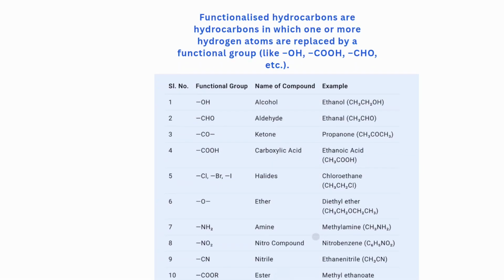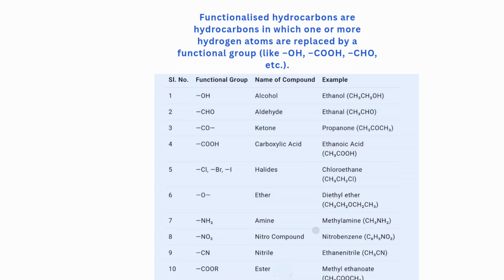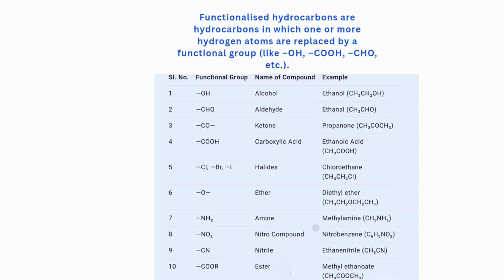Functionalized hydrocarbons are hydrocarbons in which one or more hydrogen atoms are replaced by a functional group like OH, COH, CHO, etc. So if the hydrogen atom is replaced by an OH, we get an alcohol, for example ethanol. Then if it is by a CHO, it will be an aldehyde, example is ethanal. And if it is replaced by a CO, it will be a ketone, example is propanone. And if the hydrogen is replaced by a COOH, it will be a carboxylic acid, example is ethanoic acid.